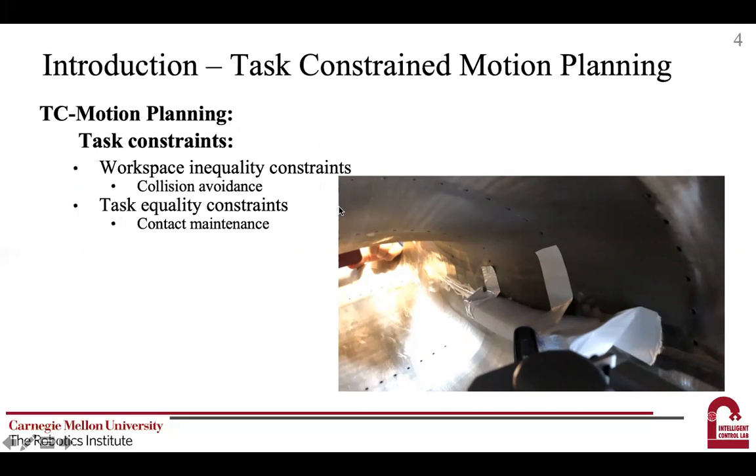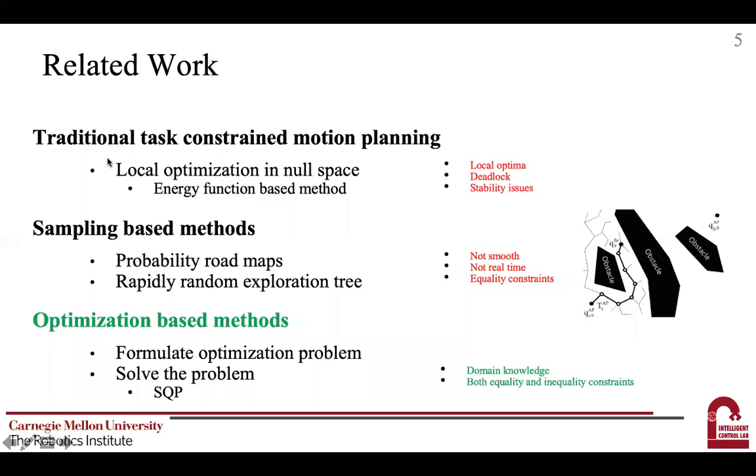And there are some existing works to address task-constrained motion planning. Traditionally, researchers locally optimize the configuration in null space, such as with an energy-based function. This method often suffers from jittering and stability issues, and is easily stuck at local optima. And later on, global planning was widely studied.